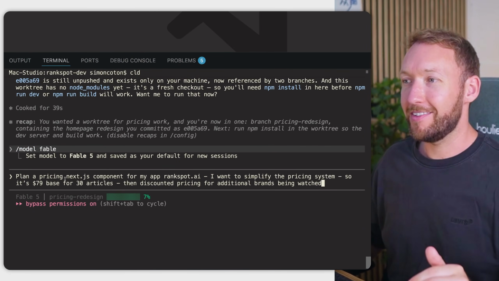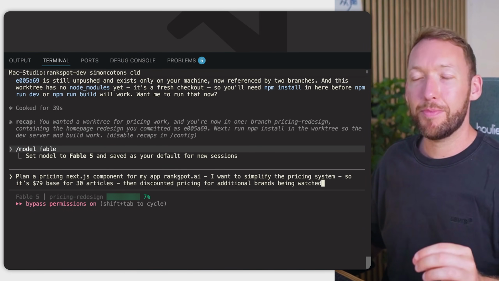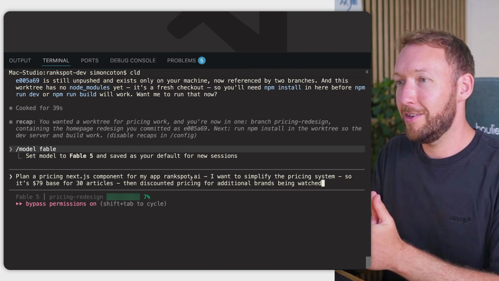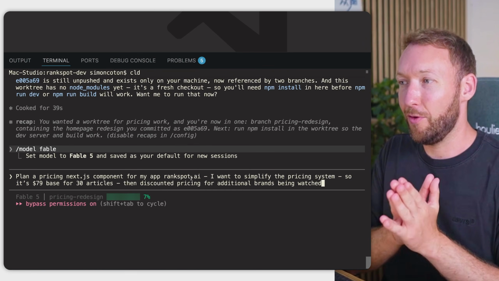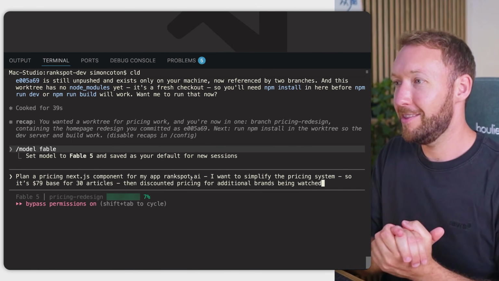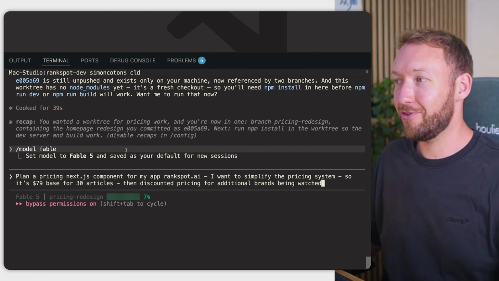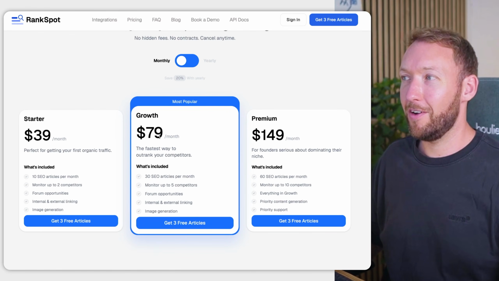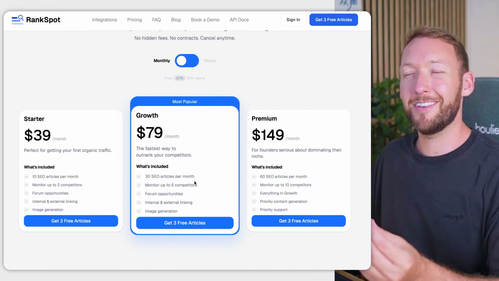So I'm going to say, plan a pricing Next.js component for my app rankspot.ai. I want to simplify the pricing system that I've currently got. So I want it to be $79 base for 30 AI generated articles that help you rank in SEO. Then I'm actually going to discount pricing for additional brands being watched. And for some context, we basically have 3 plans right now, a starter, a growth, and a premium, but I don't think this pricing is simple enough.